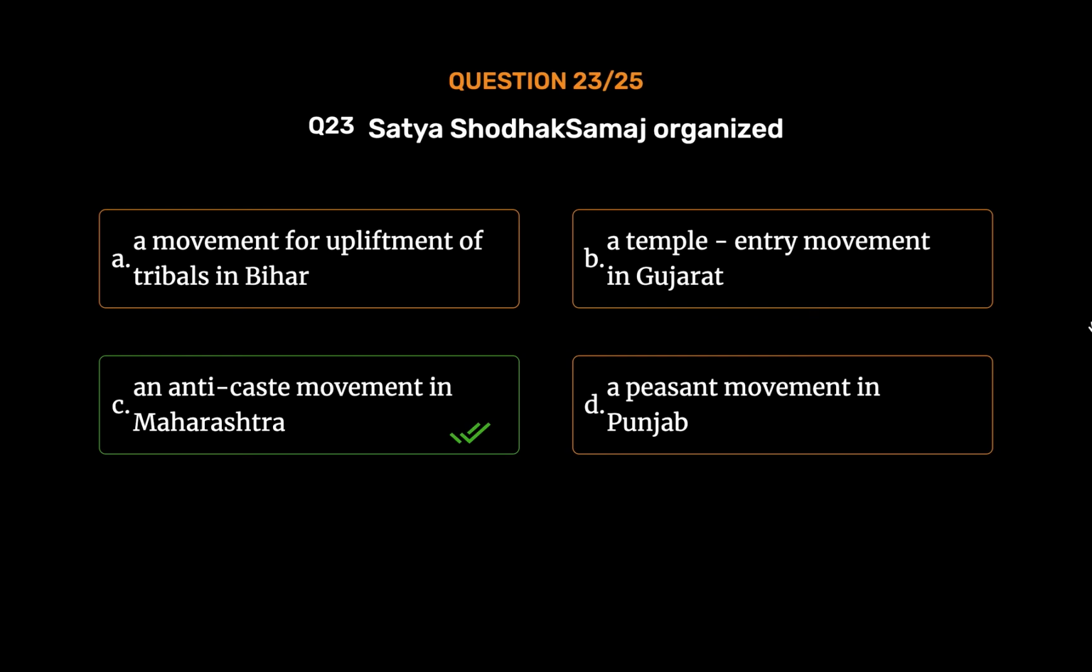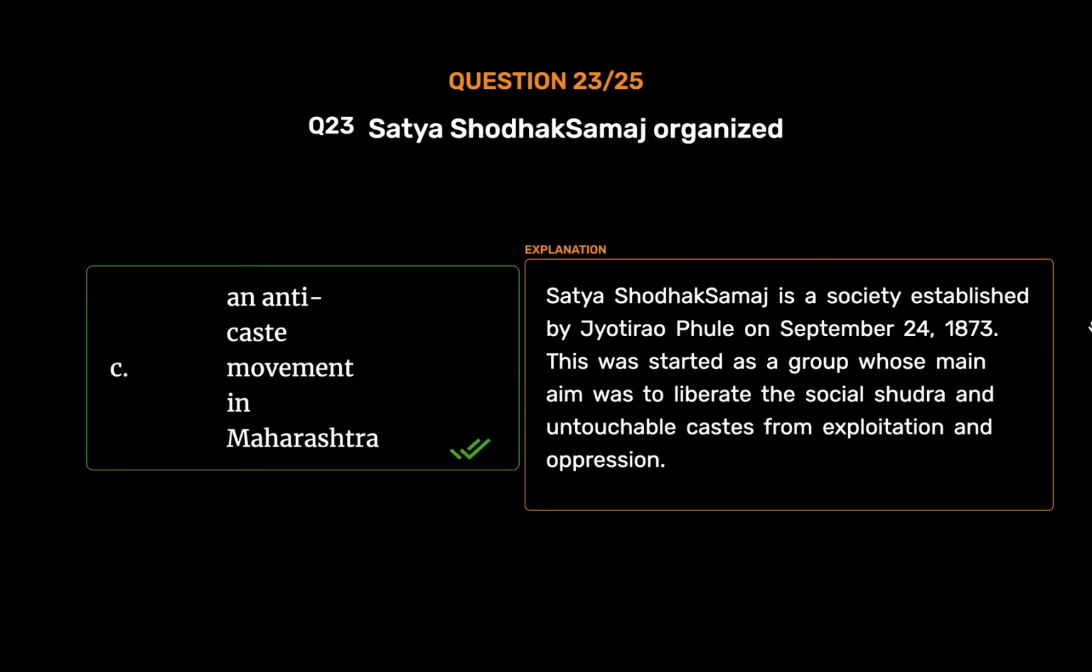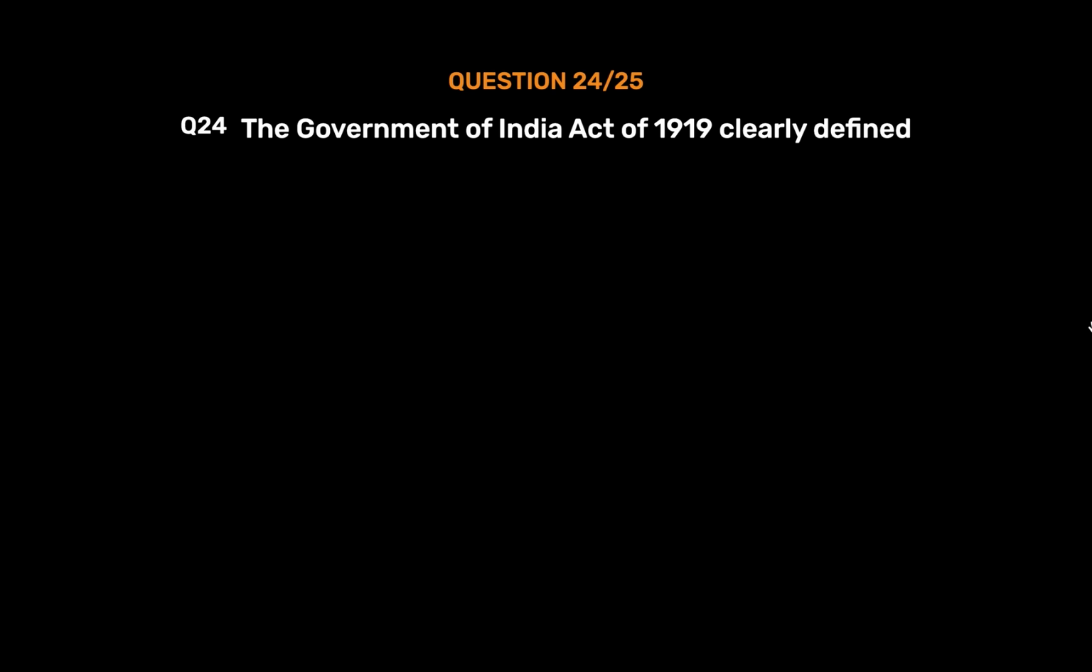An anti-caste movement in Maharashtra. Satyashodhak Samaj is a society established by Jyotirao Phule on September 24, 1873. This was started as a group whose main aim was to liberate the social Shudra and untouchable castes from exploitation and oppression.